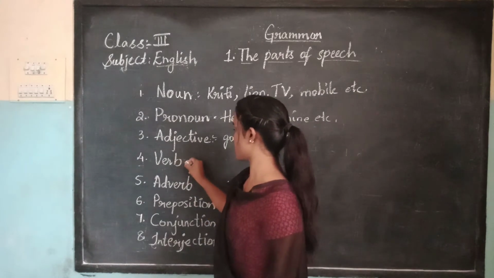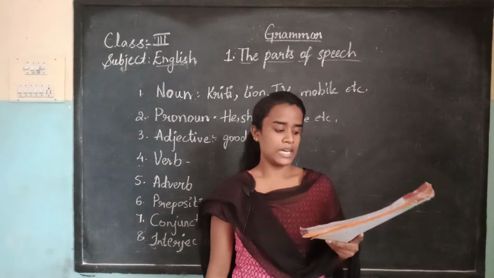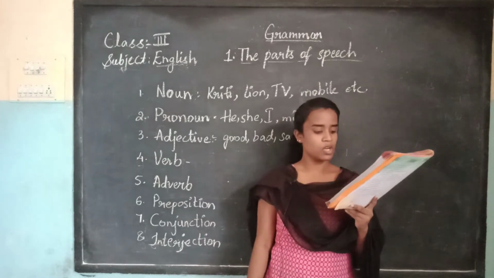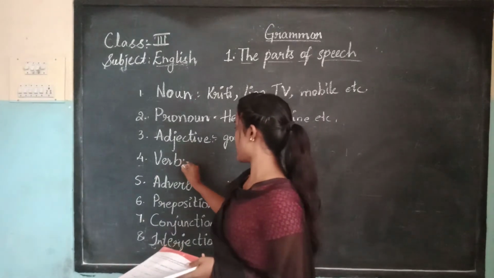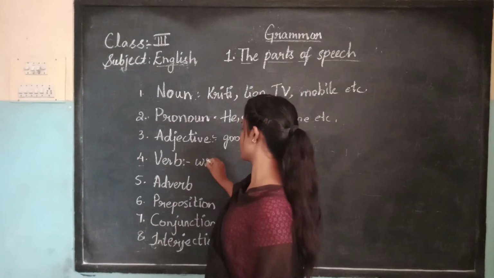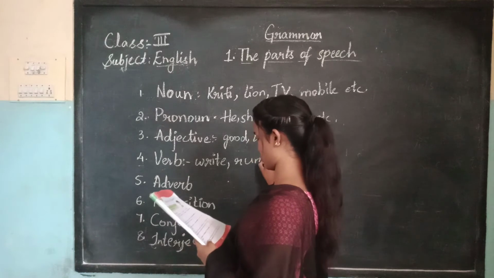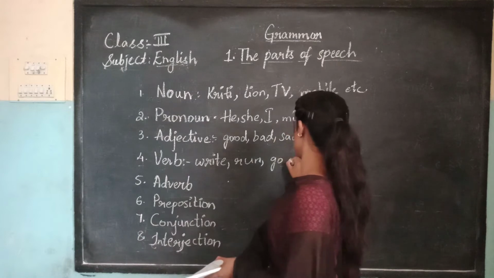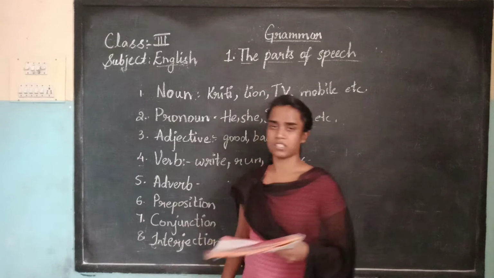Now, the fourth one is verb. A verb is a doing word or a being word. A verb comes under doing words. So, for example, what you are doing, action words. In action words also we can call it a verb. For example, write, run, go. So these are examples of what you are doing in an action. So it's called a verb.